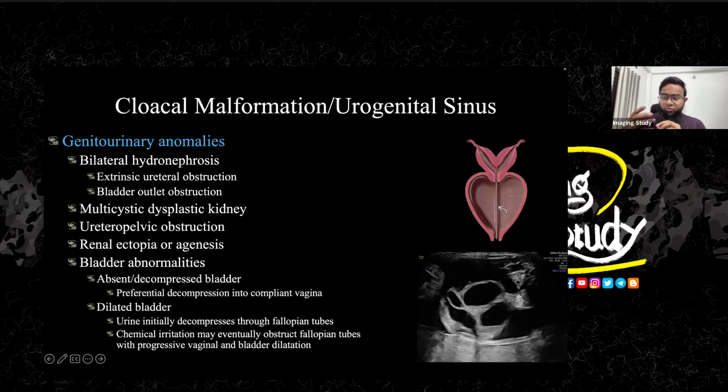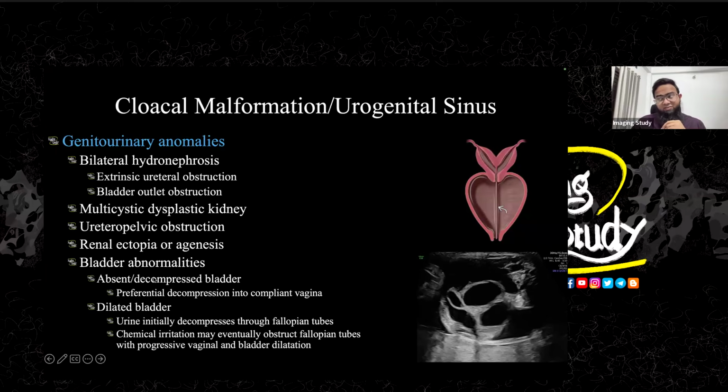You will see multiple cysts within the kidney, and the echogenicity of the kidney may get increased due to the failure of these kidneys. And there might be some ureteropelvic obstruction, definitely, and the kidney may have ectopic location or agenesis. If you look at the bladder, it's very important. The bladder will be absent or decompressed.